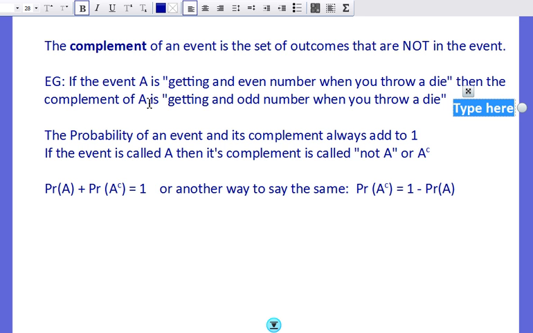Another way of saying it would be the event A and the event not A, or the complement of A, and we use that little C to indicate that it's the complement of A. A useful thing to know is that the probability of an event A and the probability of its complement, not A, should always add to 1.